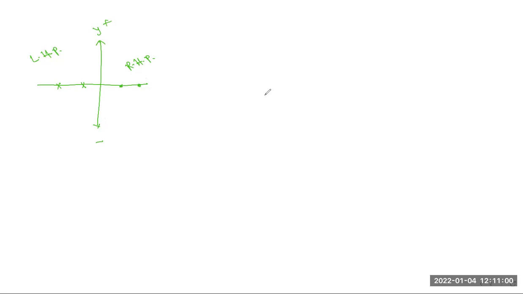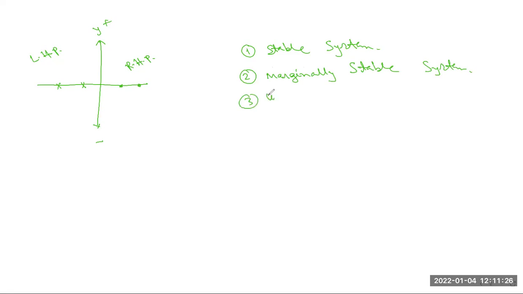One is the stable system, number two is the marginally stable system, and third is the unstable system.